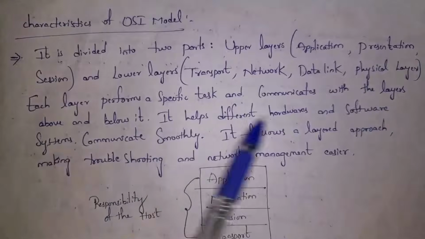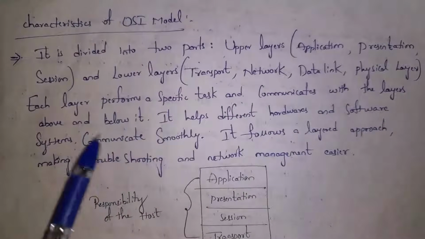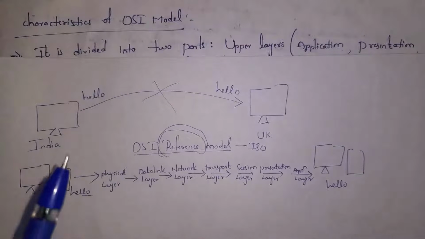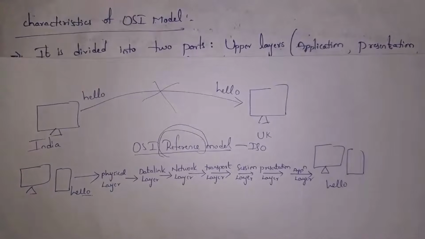OSI model allows hardware and software systems communicate smoothly. Because for example, I will send message by using WhatsApp web. So WhatsApp web is considered as software. Whenever I send message using WhatsApp web, that message is transferred from various hardware devices like cables, routers, switches, etc. So by using OSI model, hardware and software both can communicate each other smoothly.